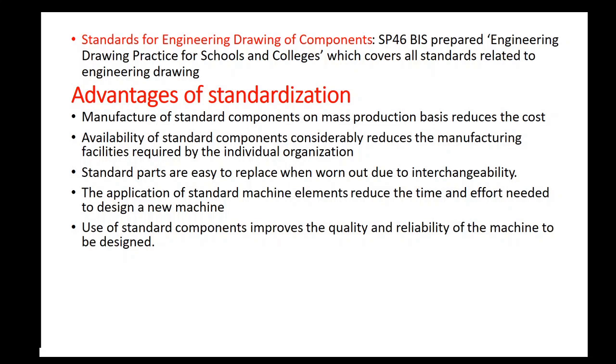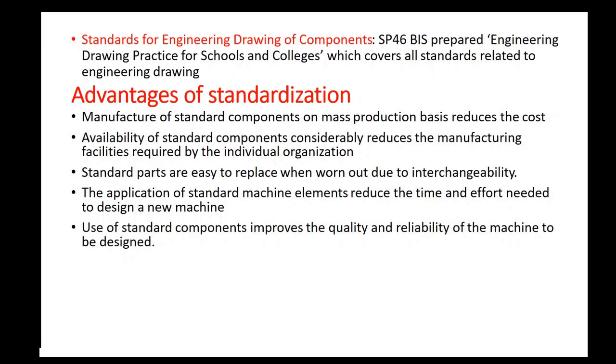Therefore, standardization leads to mass production and cost reduction. Second, availability of standard components considerably reduces the manufacturing facilities required by the individual organization. If you are using more non-standard components, large manufacturing facilities are required by individual organizations in order to produce non-standard components.